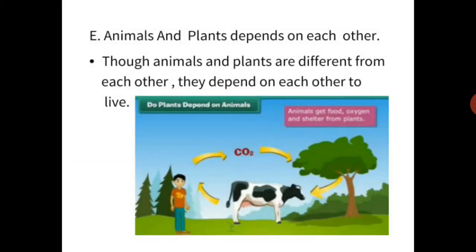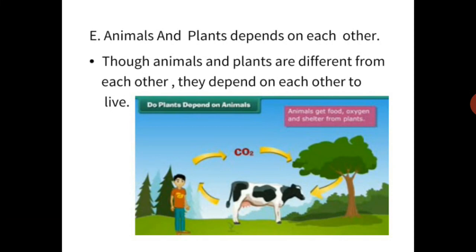Animals and plants depend on each other. Though animals and plants are different from each other, they depend on each other to live. Animals get food, oxygen and shelter from plants. Shelter means place to live. And in the same way plants also get some things from animals, we will discuss later.